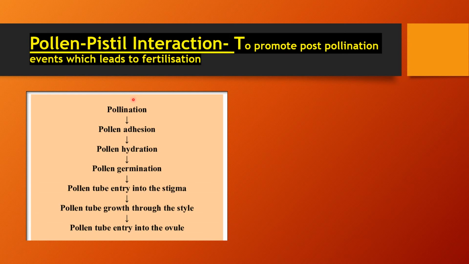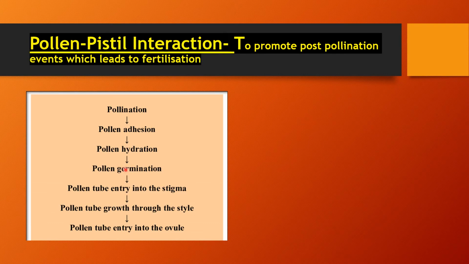So after pollination, pollen adhesion, that means the sticking of pollen over the stigma, then pollen hydration takes place. That means the pollen reduces its moisture just to make all the criteria capable for the germination of the pollen tube. Then pollen germination takes place.